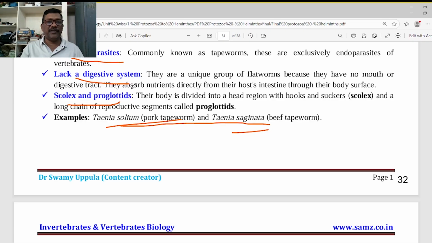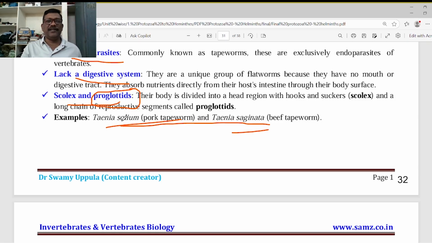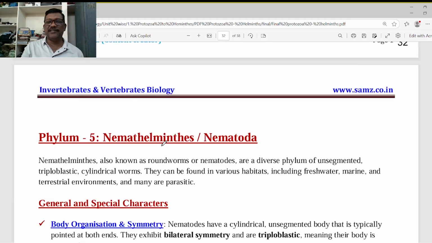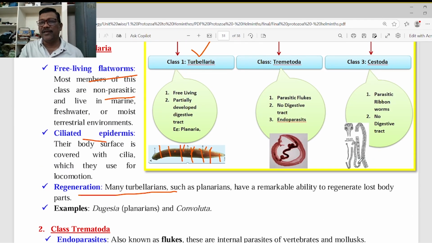And another important thing we have to discuss is the proglottids. Scolex is the anterior part. There are two types of proglottids we can find in them. These segment-like structures are proglottids. At the beginning is the scolex, the head region. The head region, the scolex, contains the hooks and suckers. With the help of those hooks and suckers, they can attach to the small intestine